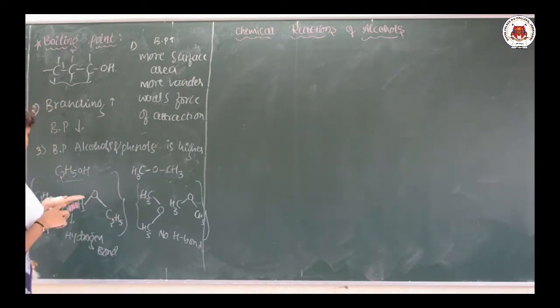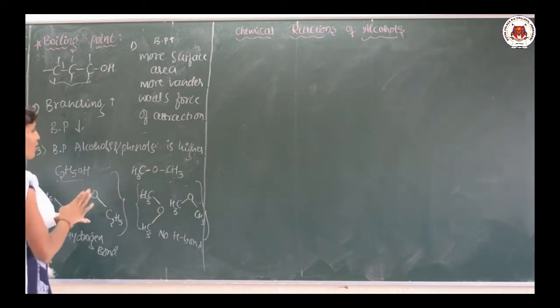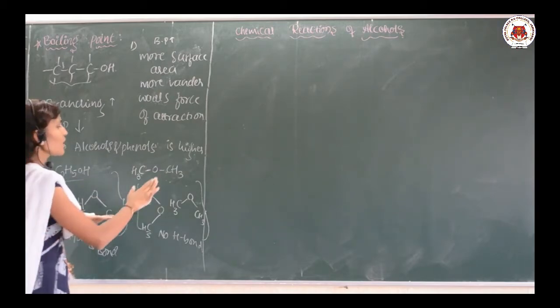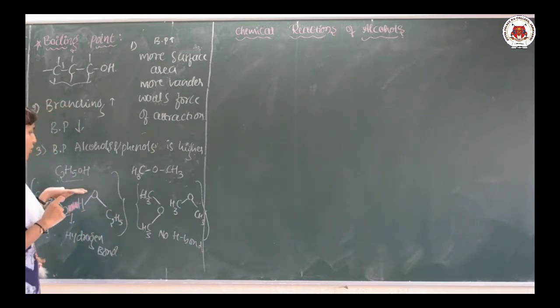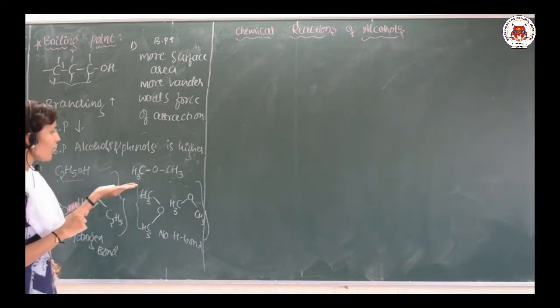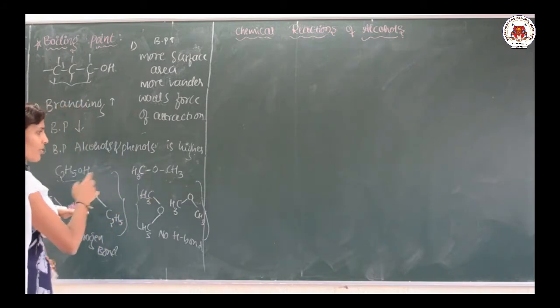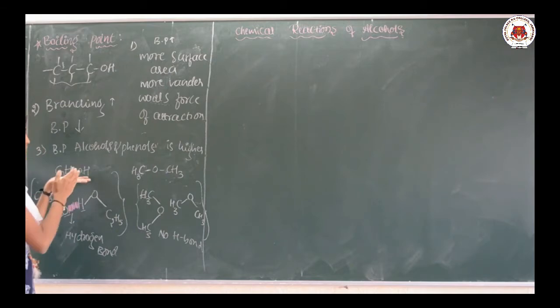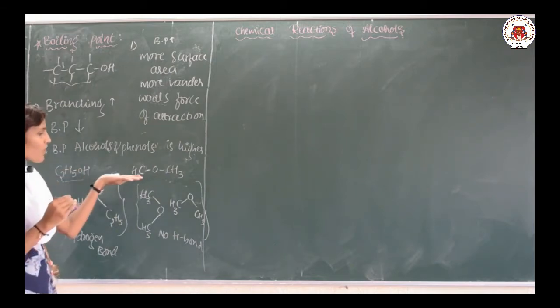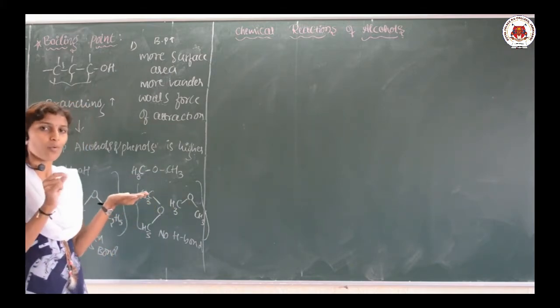In that, I have taken one example where we compare alcohols with ethers. Here I have taken methanol, ethanol, along with the ether. Both have the same molecular formula, but the boiling point of ethanol is greater as compared with this ether compound. Why?